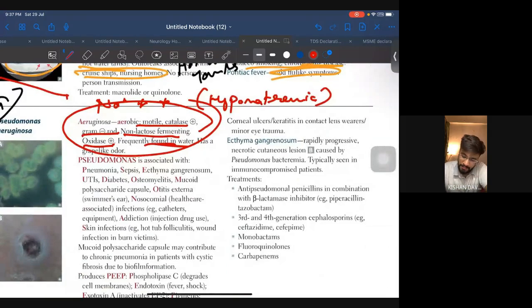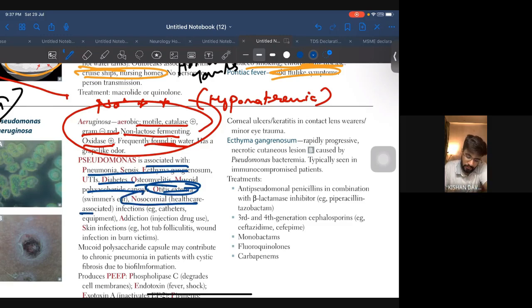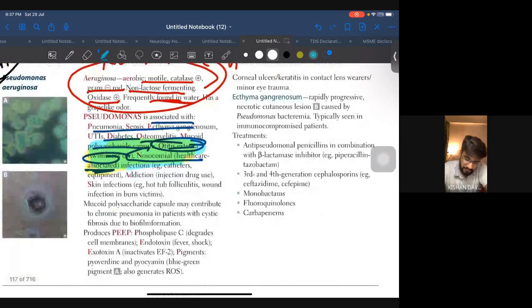Pseudomonas aeruginosa, what you have to remember here: associated with pneumonia, sepsis, diabetes, osteomyelitis, mucoid polysaccharide capsule, or that is otitis externa. Now, externa is important, whereas otitis media was in Haemophilus influenzae. All right, non-nosocomial, healthcare associated, hence swimmer's ear here. These two are very important. Swimmer's ear and healthcare associated are very important.